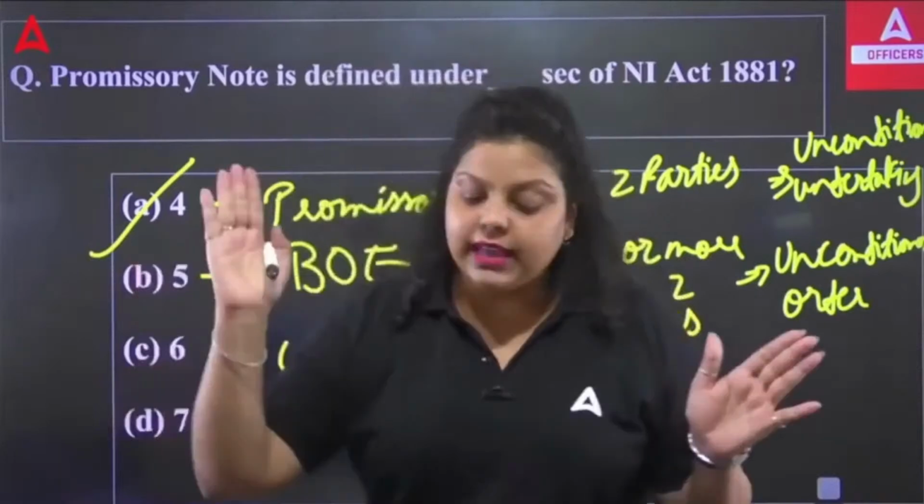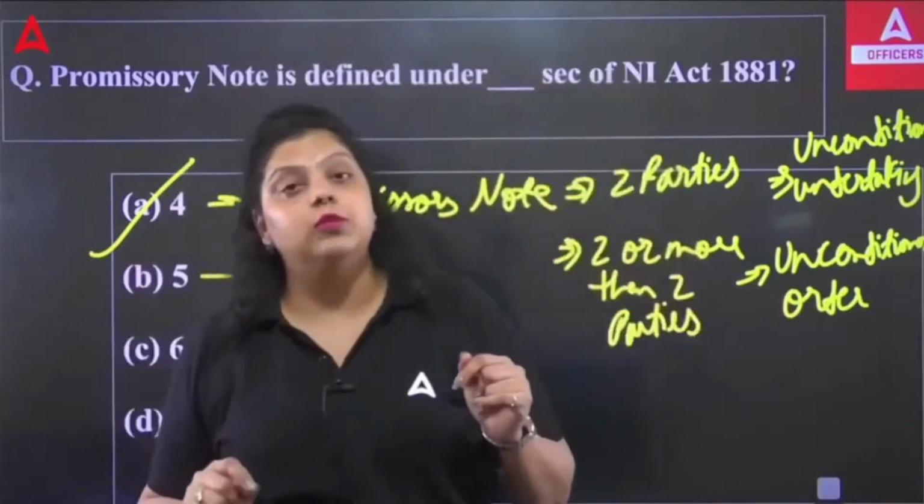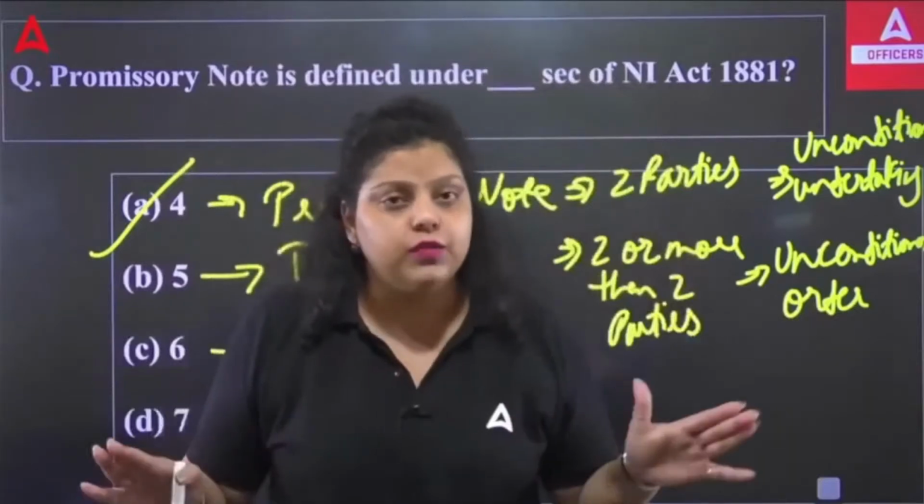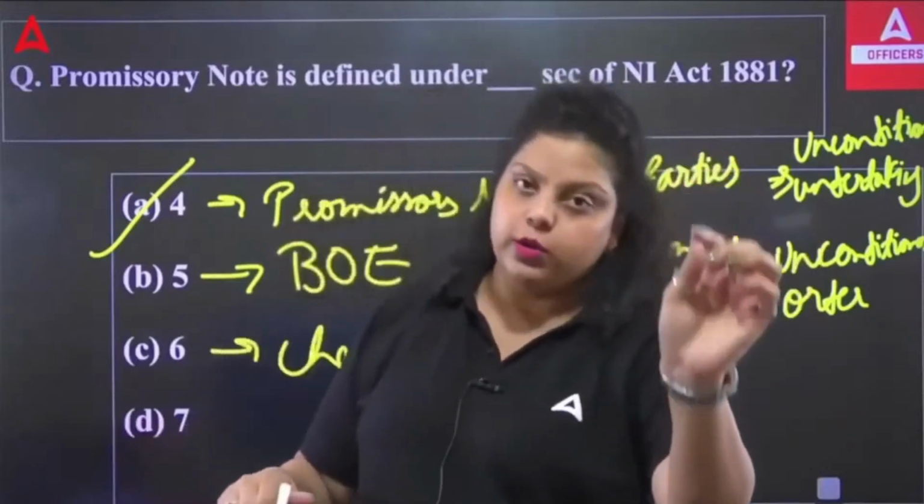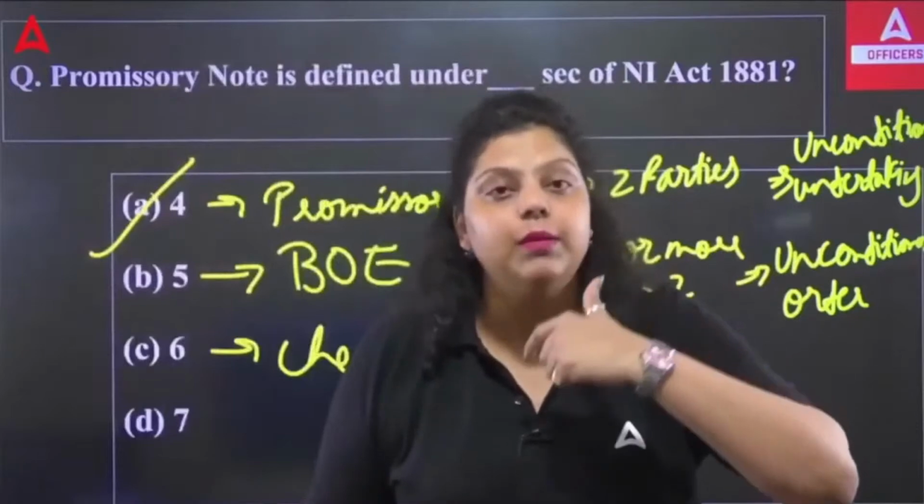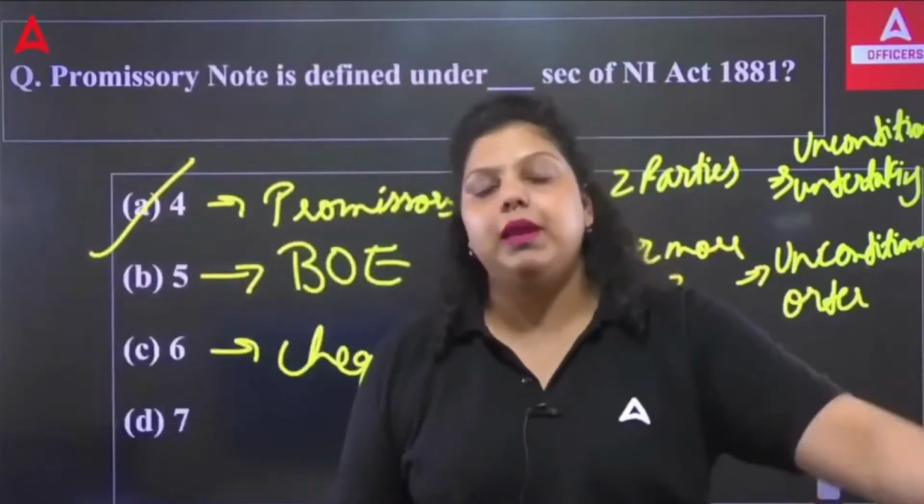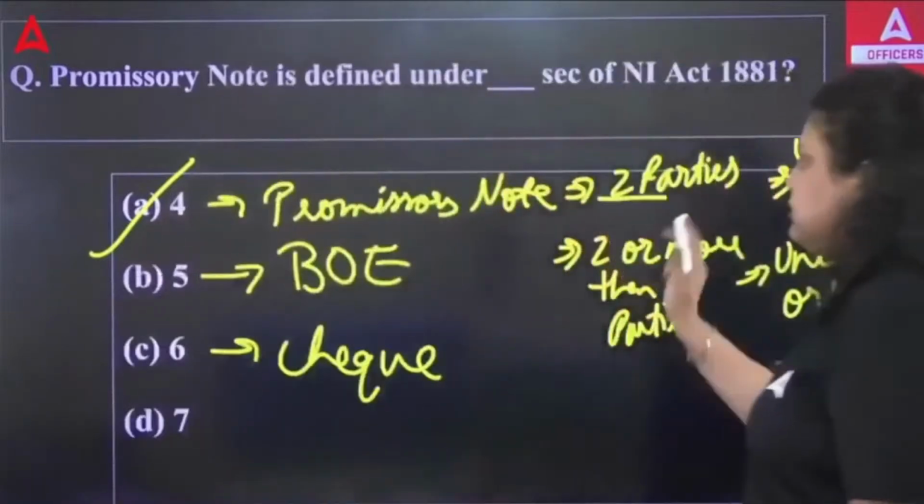You can't say that I will be paying you money on 30th of August if on that particular date it was not raining. No such conditions are allowed in the promissory note. If you have promised you are going to pay on the 30th of August, you are taking the undertaking that I am responsible, no matter what, I will be paying your money on the 30th of August. This is the unconditional undertaking. Two parties will be there.